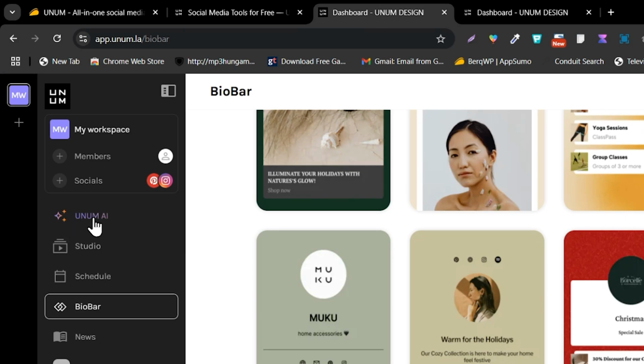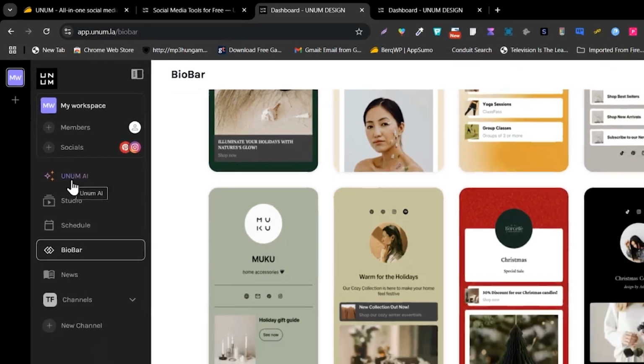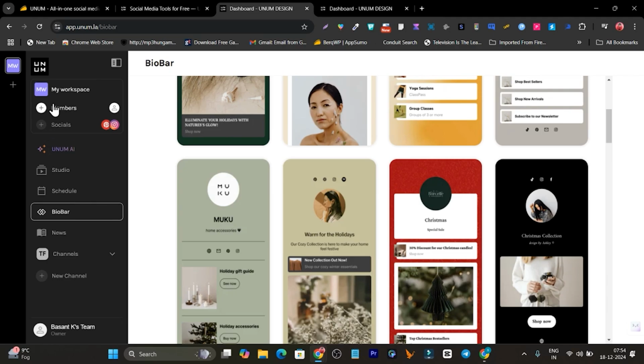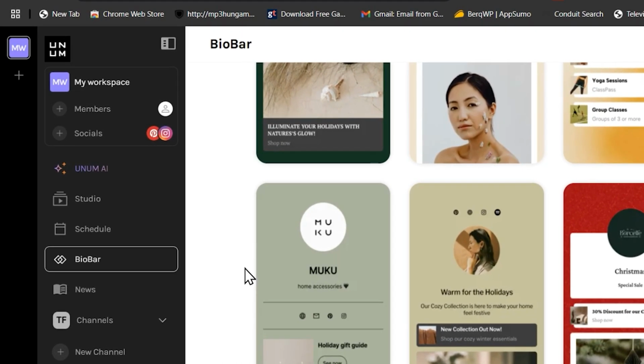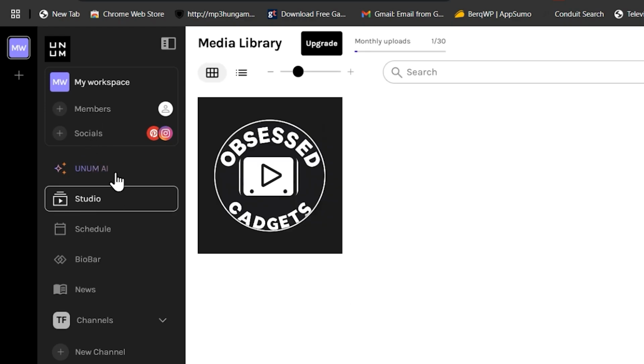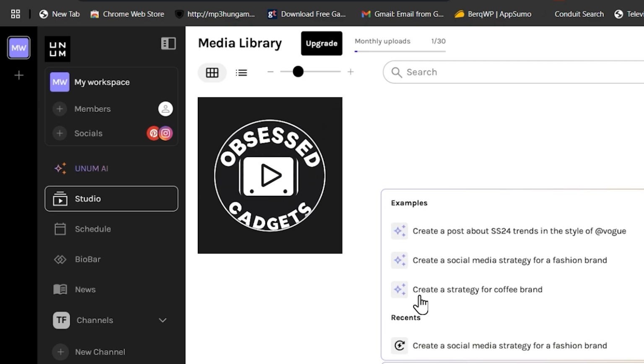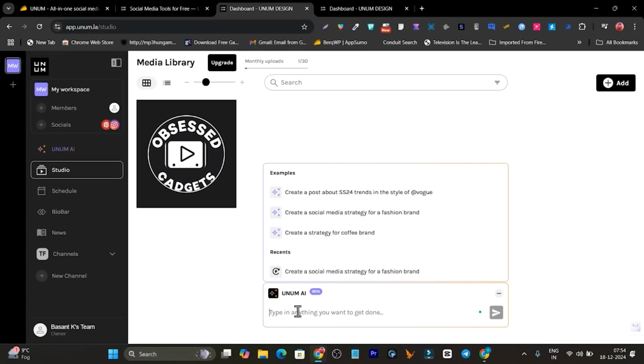So first let me give you a demo of how you can use that. The best feature that I liked about this tool, no matter which page you are on, if you click here on the Unum AI, it is going to offer you this kind of stuff where you can ask its AI or chat with its AI to do everything you want to do here. For example, it is giving me some examples. Okay, you can see it right now, or you can also enter a prompt that is custom to your brand. For example, let me go with create a strategy for a coffee brand.